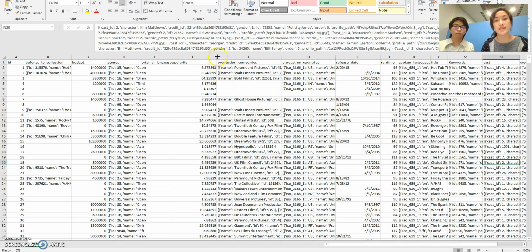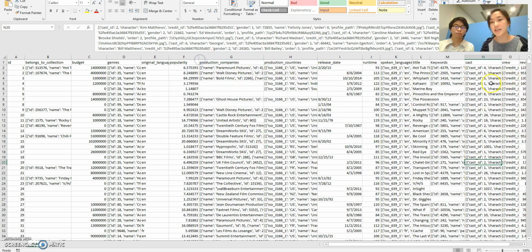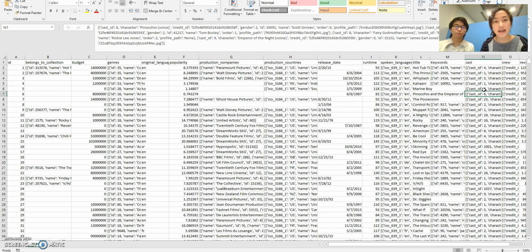So we have decided that for each cast member, like Scott Grimm's, we are just going to get a list of movies that Scott Grimm's has joined, and also a list of revenue for each of those movies.